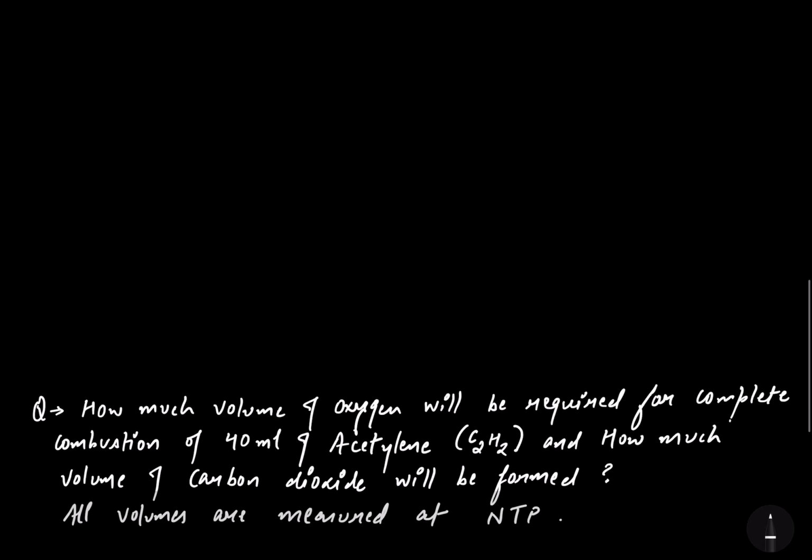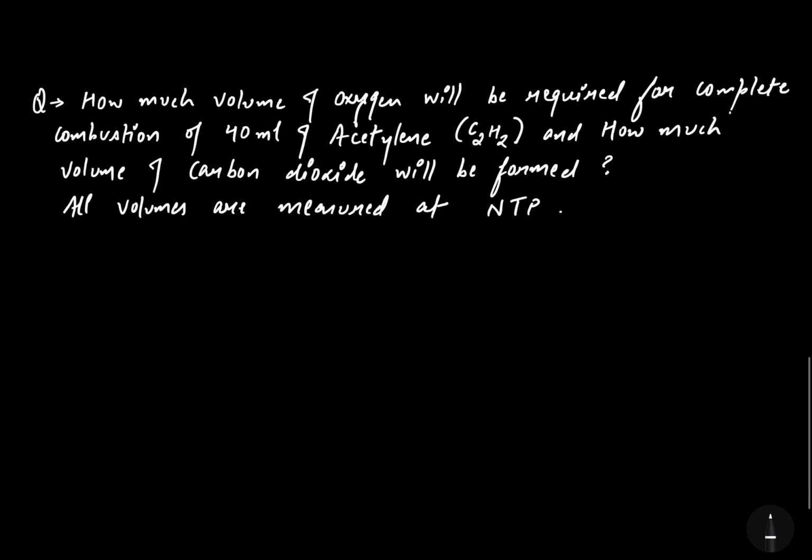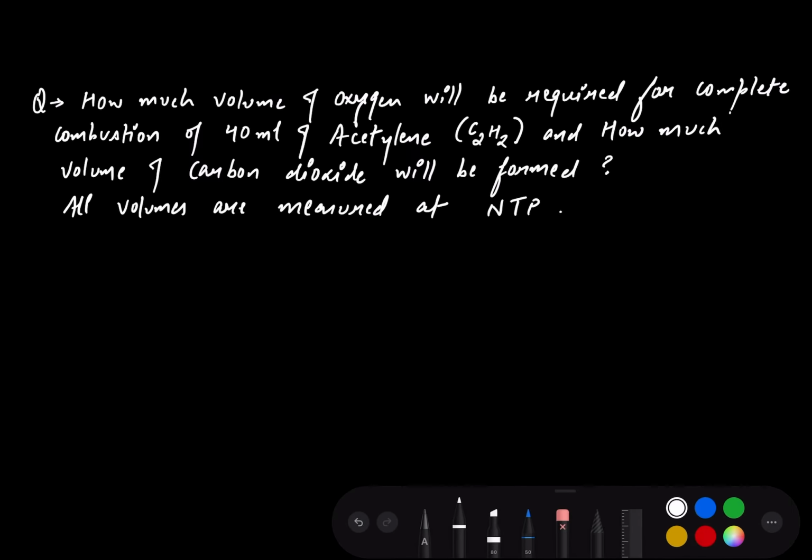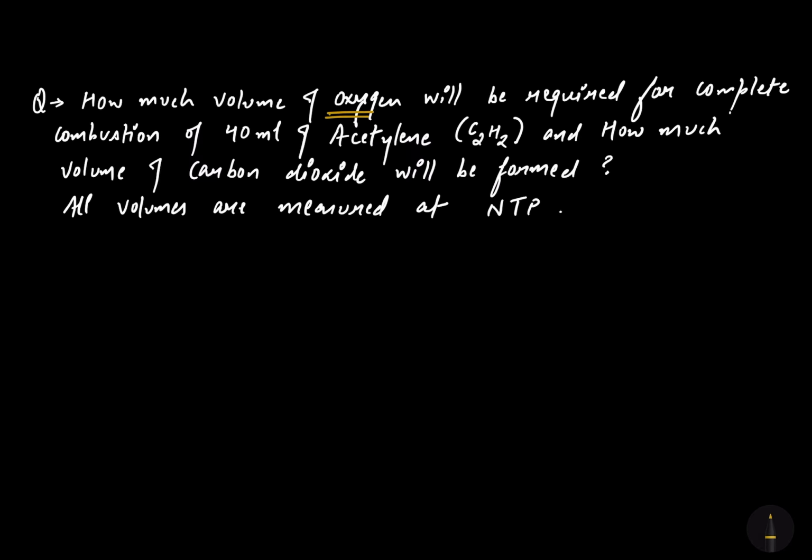Now I have written one numerical to help you understand it better. The numerical says: how much volume of oxygen will be required for complete combustion of 40 ml of acetylene? So first of all, I have to write a reaction for this. Acetylene gas is C2H2.